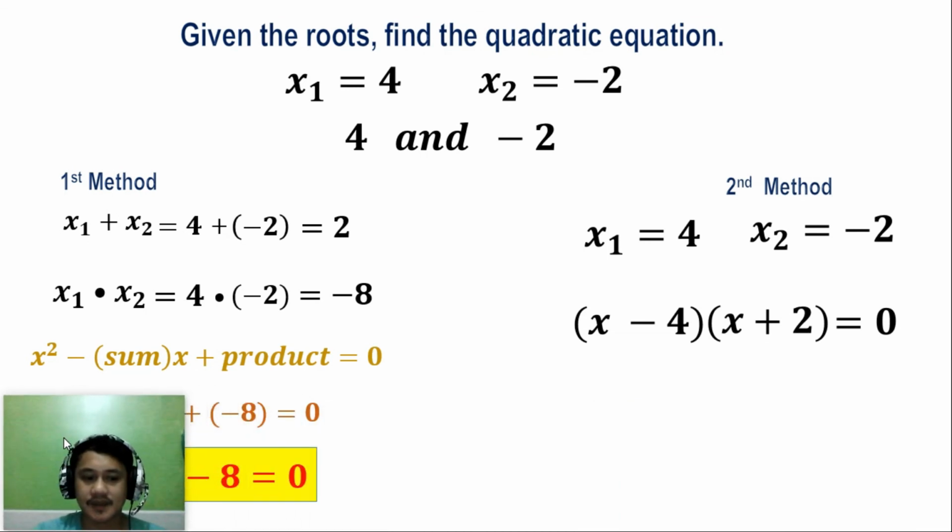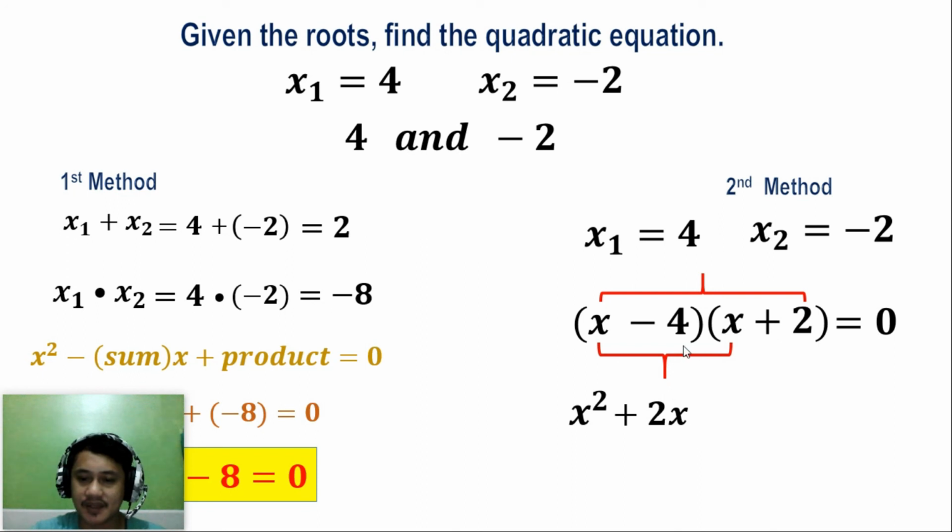So using FOIL method, okay, so you are going to get the product of the first term, which is x squared, and then outer term, x times 2, that is positive 2x. And then the inner term, negative 4 times x, that is negative 4x.